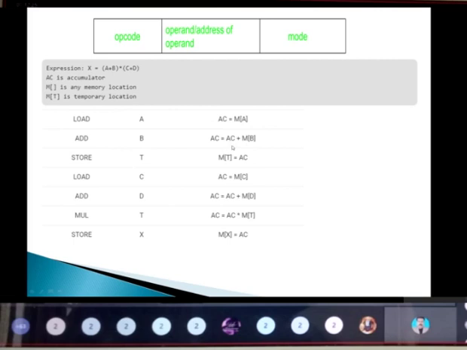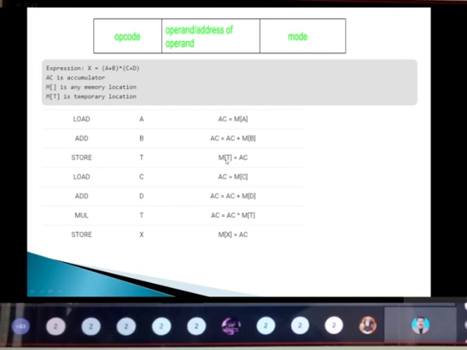Next, I need to do the store operation. For what purpose am I doing the store operation here? Whatever value is present in the accumulator, I'm going to store in a temporary memory location.